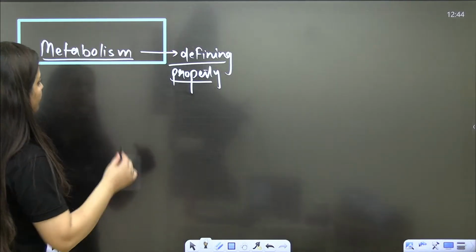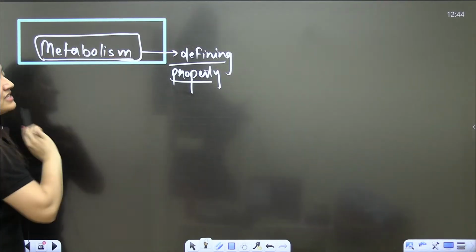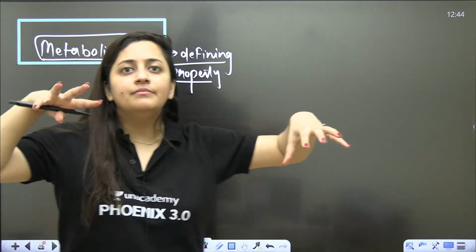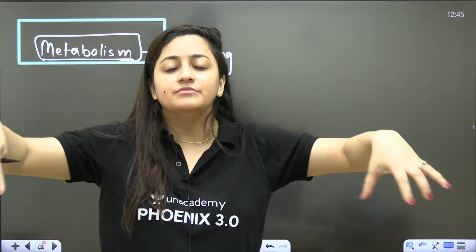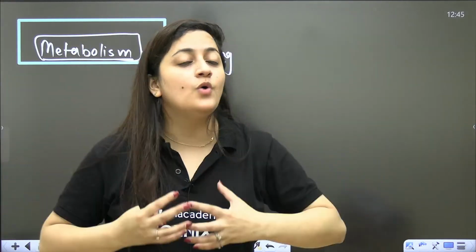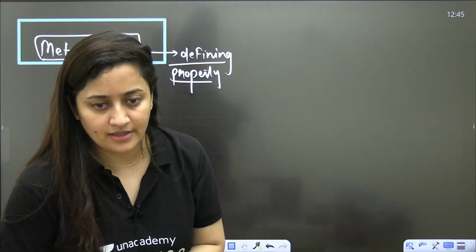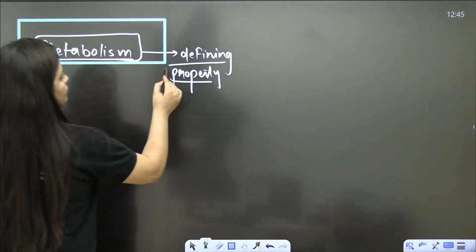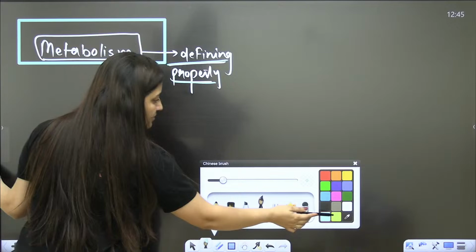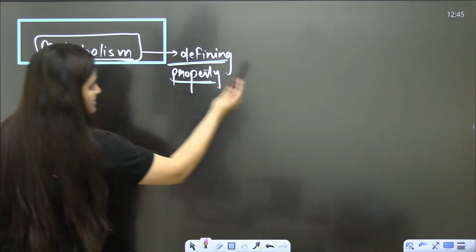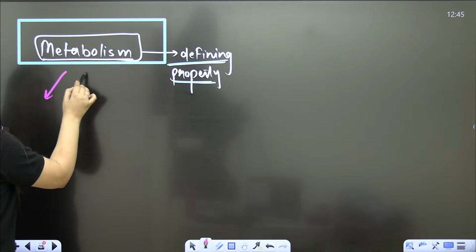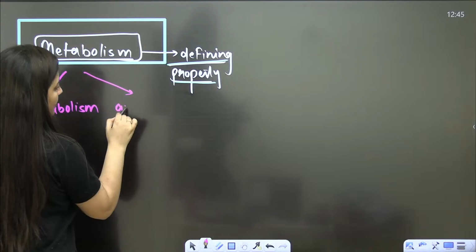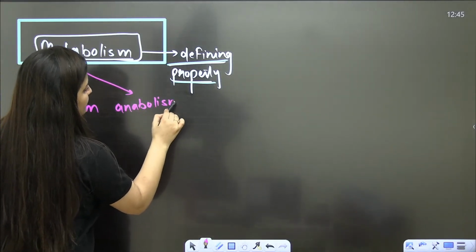If you read the chapter Biomolecules, there is a line that they use, that being living and having metabolism are synonyms, meaning they have the same meaning. If you are living, definitely chemical reactions will be there in your body. So this is what metabolism is. Clear? These chemical reactions in our body, you know that there will be catabolism and there will be anabolism.